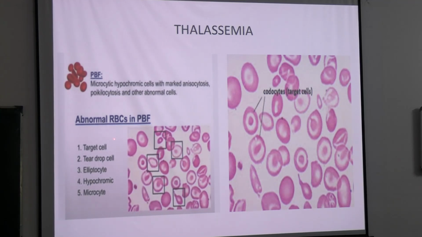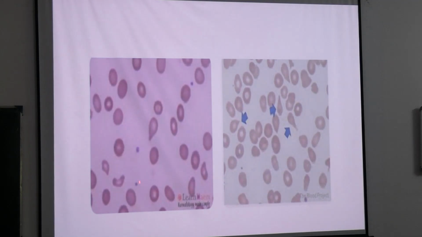সো এখানে abnormal RBCs in the peripheral smear কী কী দেখাচ্ছে? টার্গেট সেল, টিয়ারড্রপ সেল, এলিপ্টোসাইটস, হাইপোক্রোমিক সেলস and microcytes. Okay, so this is the blood picture you will get in a patient with thalassemia. Okay, so এখানেও কী দেখছো? These are the beautiful teardrop cells which you are seeing. Okay, these teardrop cells are also found in patients with iron deficiency anemia, okay, or myelofibrosis.